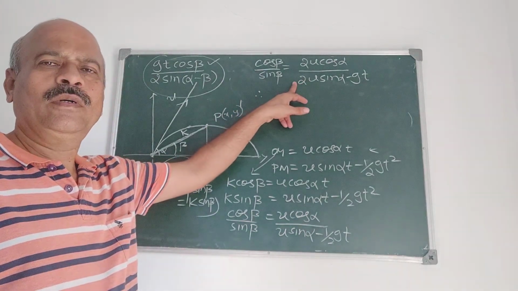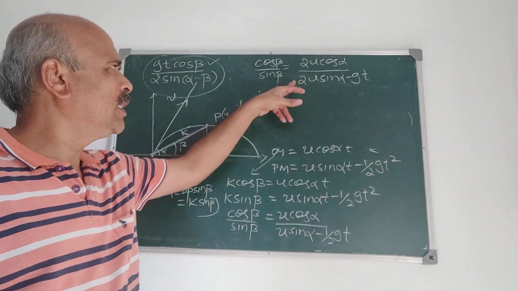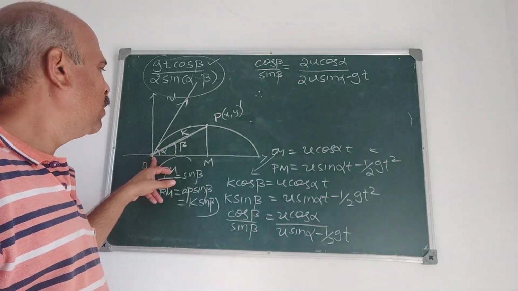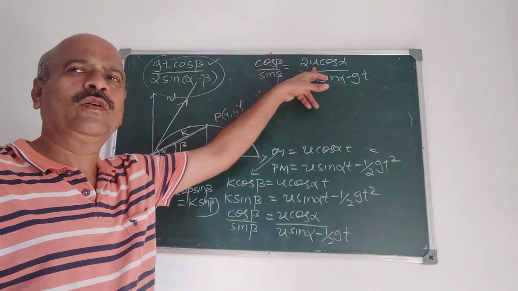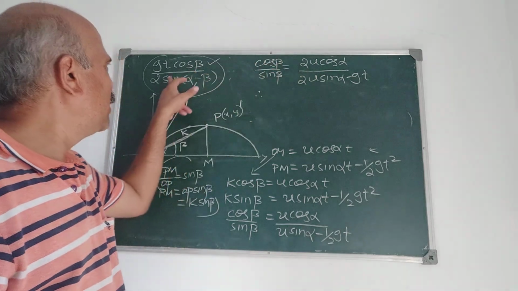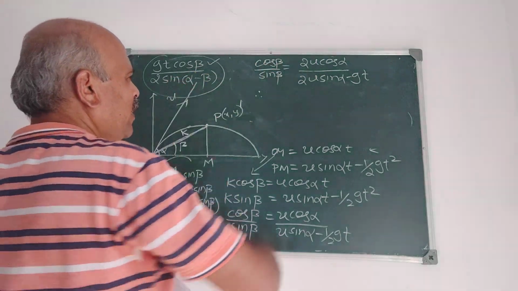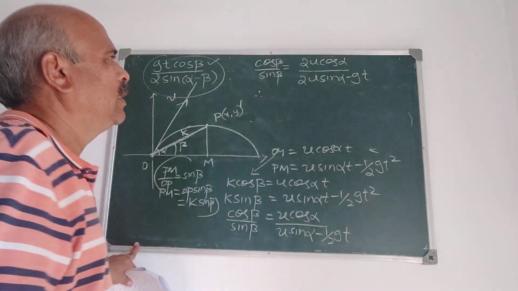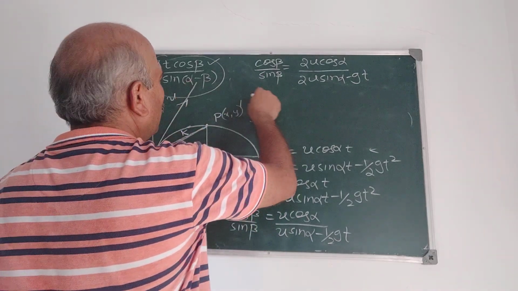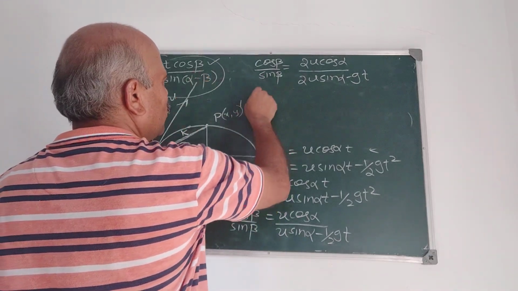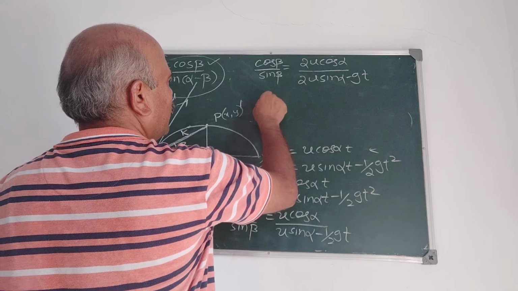What do you have to prove? The initial velocity with which this particle is projected, you have to find out u, and you have to prove that u is given by this. Let me see whether it is possible to get this u. For that, only simplification is left now.